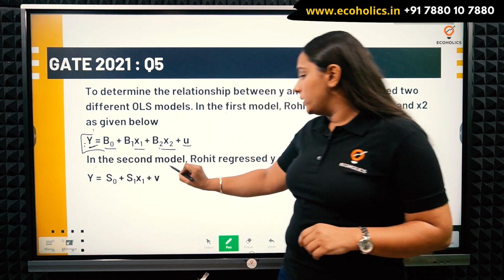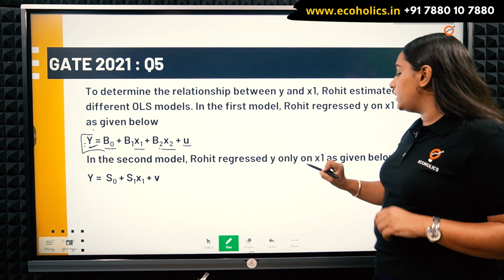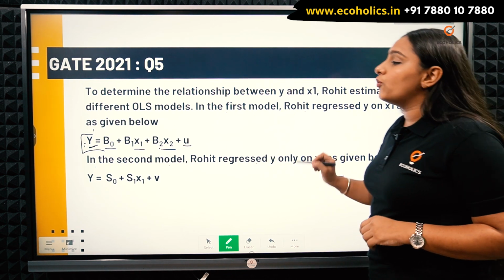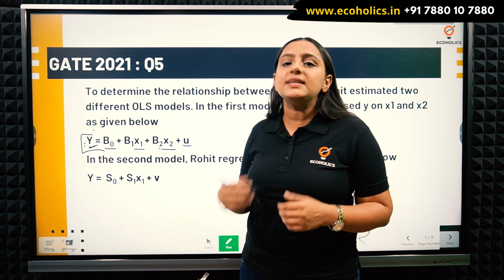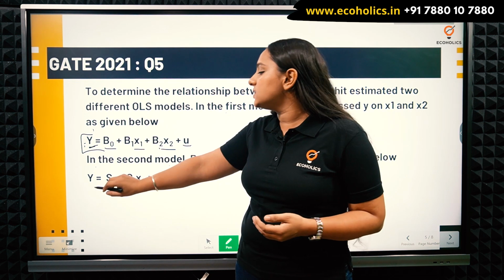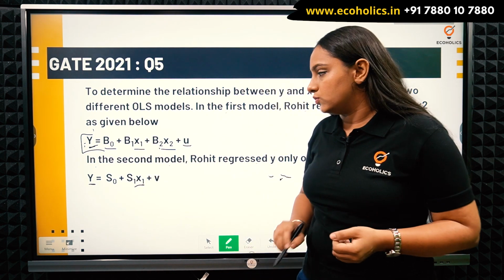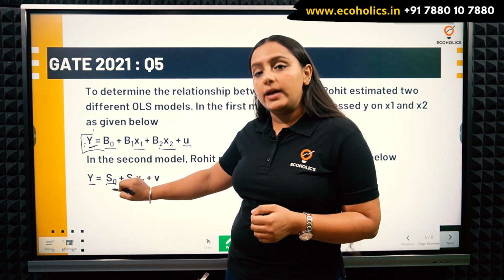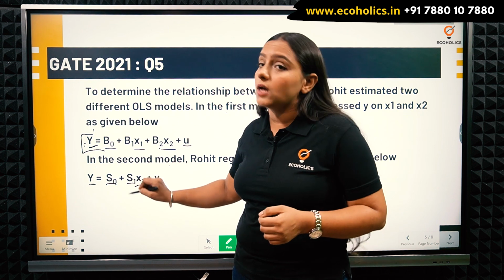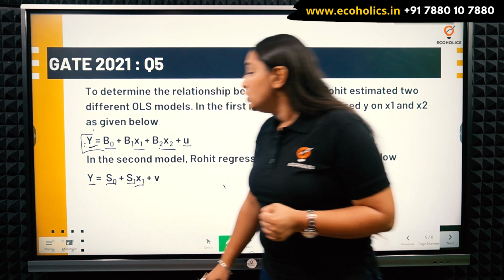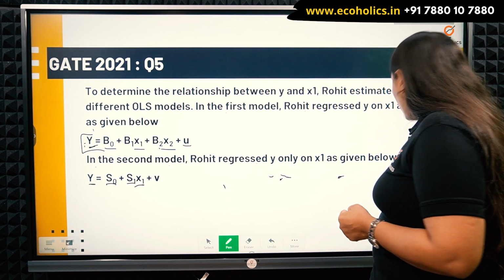In the second model, Rohit regressed y on x1 as given below. So what he did when he came to the second model, he skipped the variable x2 and he just regressed y on x1. He didn't choose x2. So s0 now is my intercept term and s1 is now my slope coefficient. So let me continue the question.